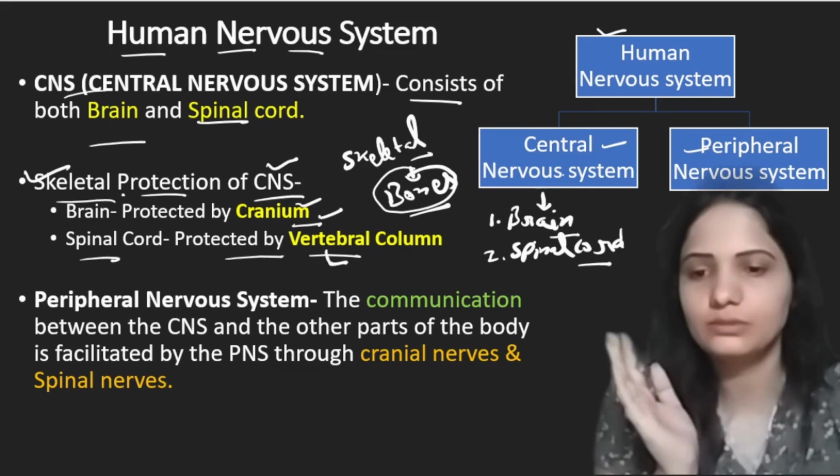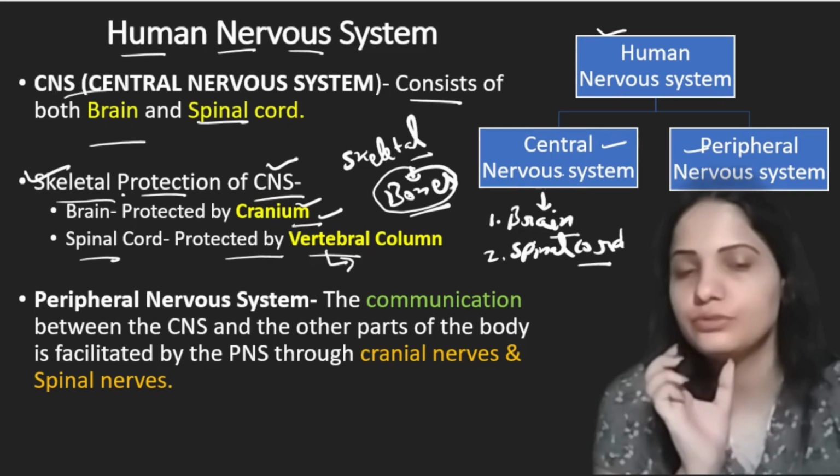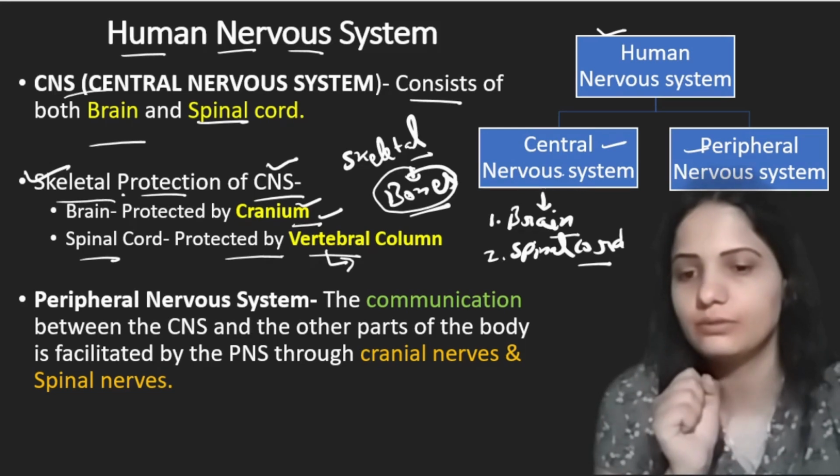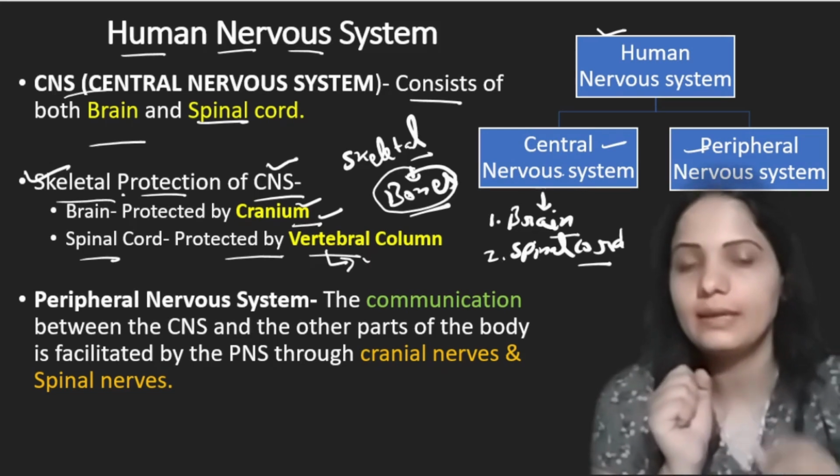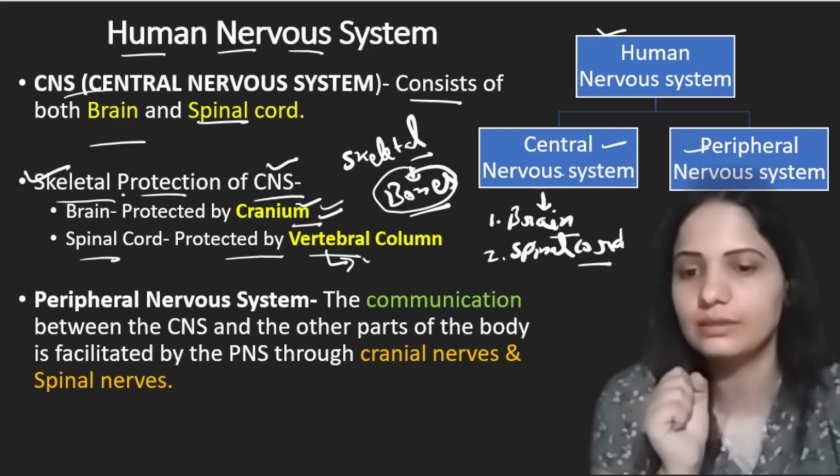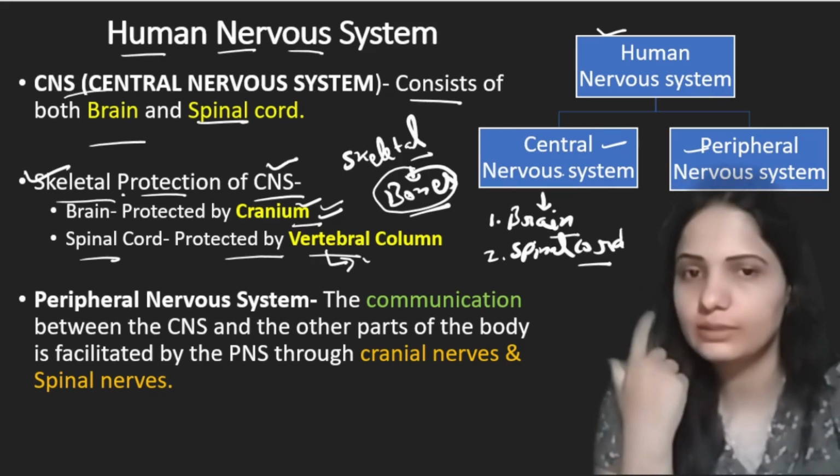For the vertebral column, if I make it clear in Hindi, reed ki haddi. We use the term reed ki haddi for the vertebral column. In Hindi we will say reed ki haddi. And cranium, skull, khopdi. Skull ke andar hota hai cranium.